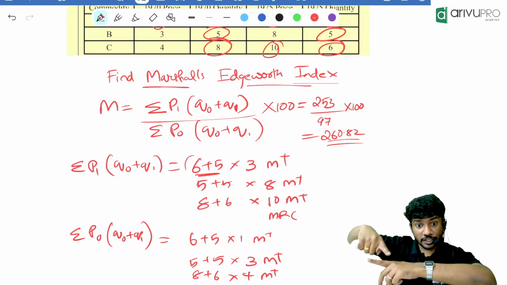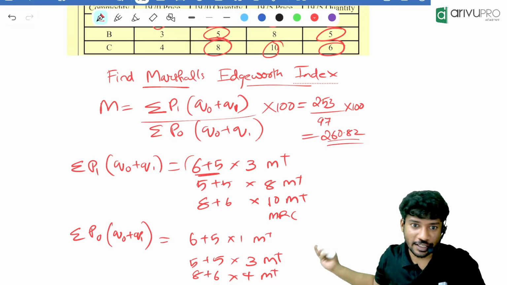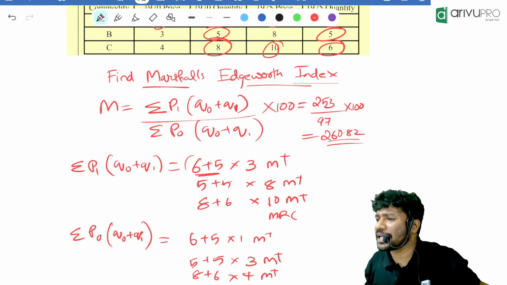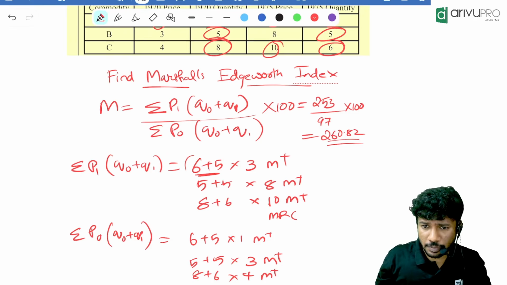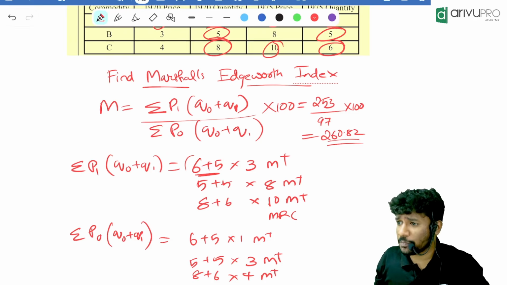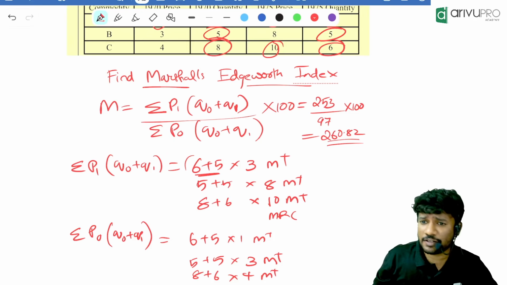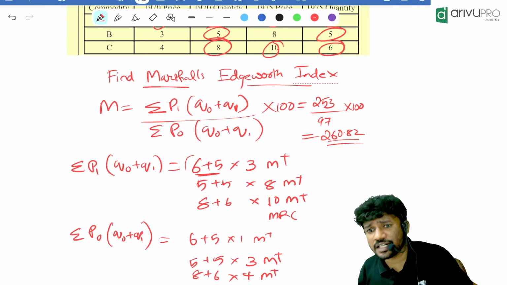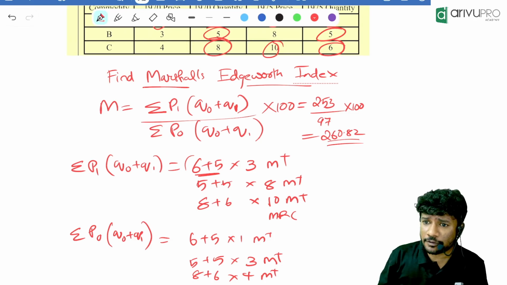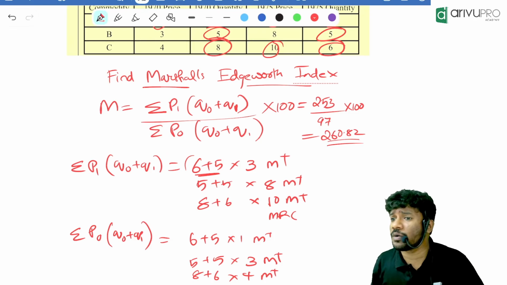Okay, this commodity price is going to go up. So we will use what? We'll use index numbers. Then we learn what? Price relative. What is price relative? P1 divided by P0 of a particular commodity. We will take it like what? Price of the current year divided by price of the base year into 100. What is quantity relative? Quantity of the current year divided by quantity of the base year into 100.